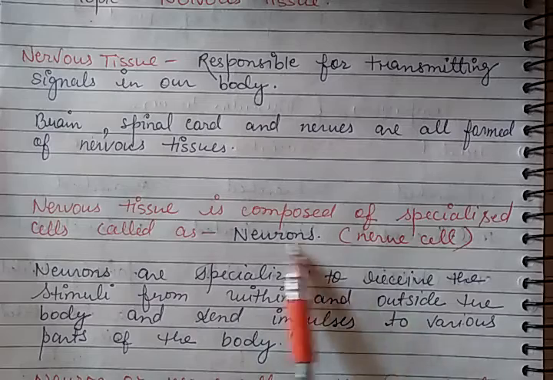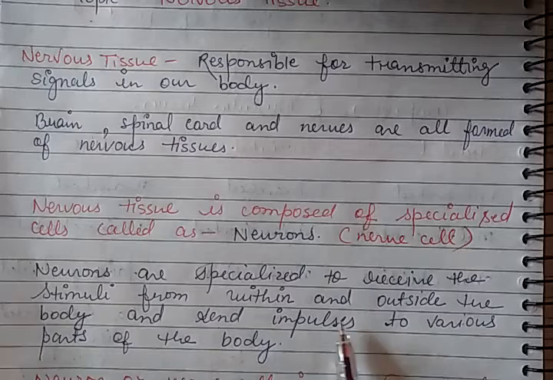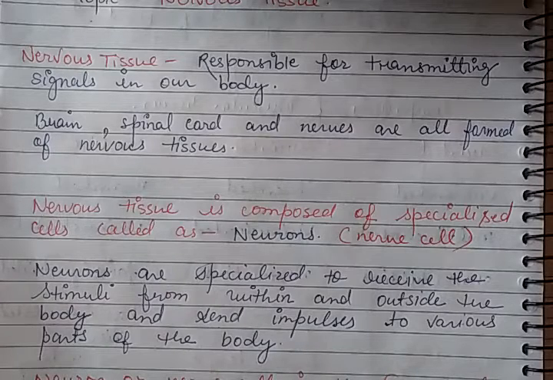So these neurons transmit the impulses, signals and messages to the brain, and whatever instruction our brain gives to the organs is also transferred by the neurons in the form of electrical impulses.